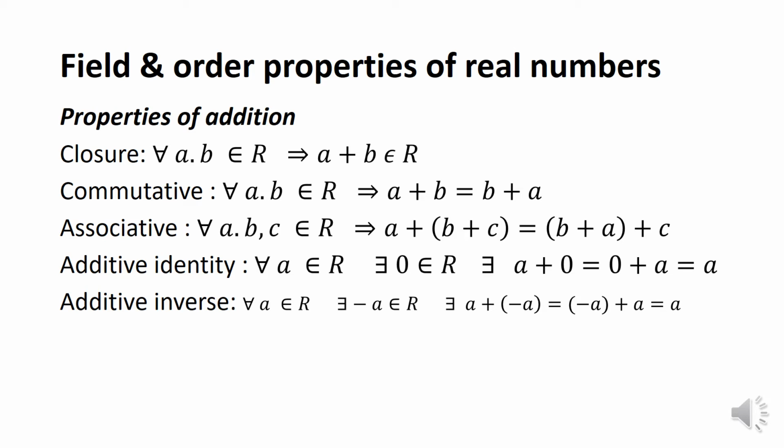For the additive inverse, again we consider an element a in the set R. There exists minus a in the set R such that a plus minus a equals minus a plus a, which is equal to 0. Then we call minus a the inverse element of the element a.